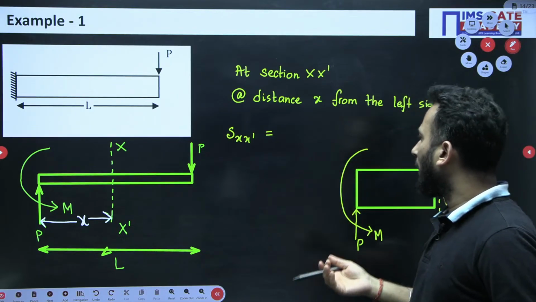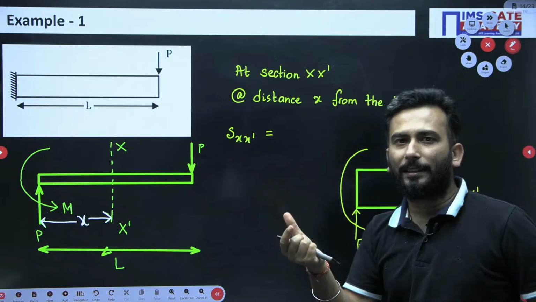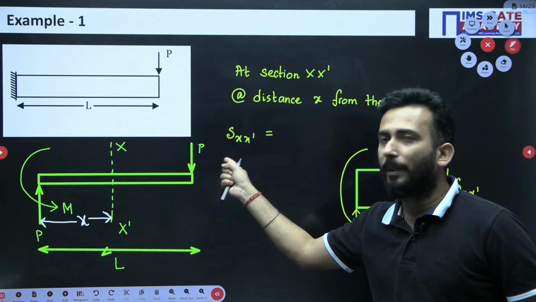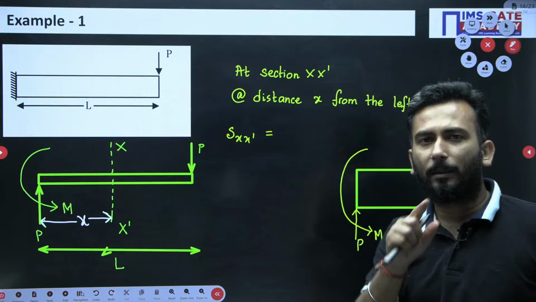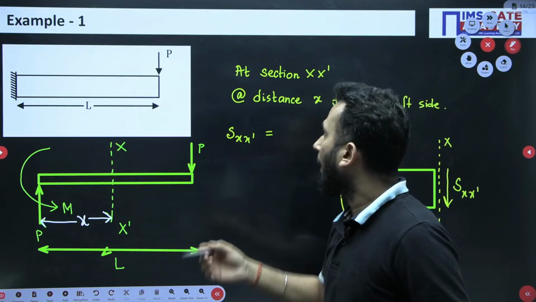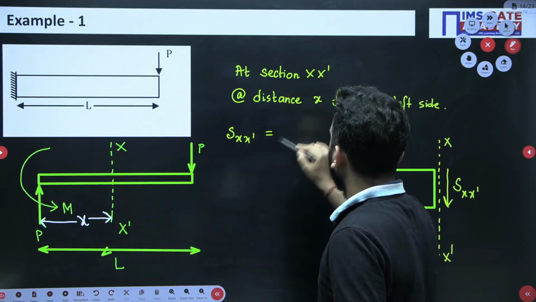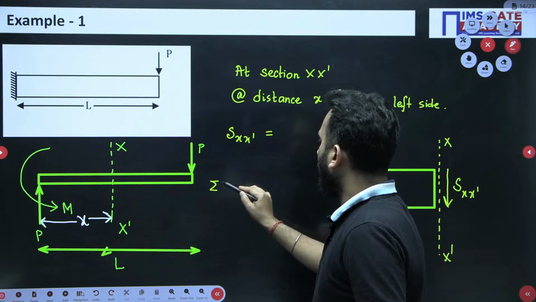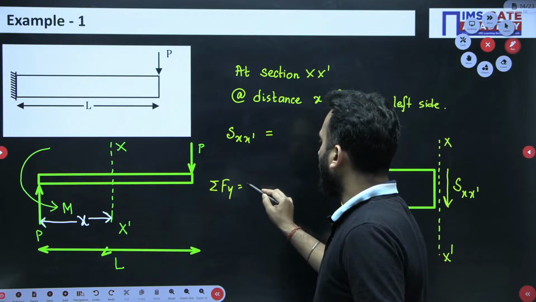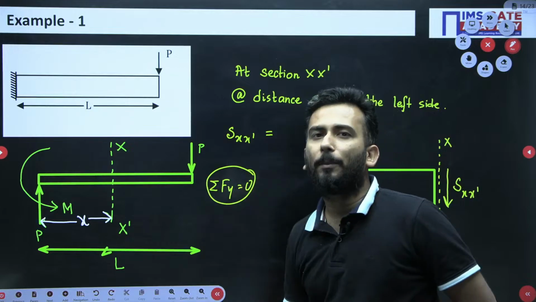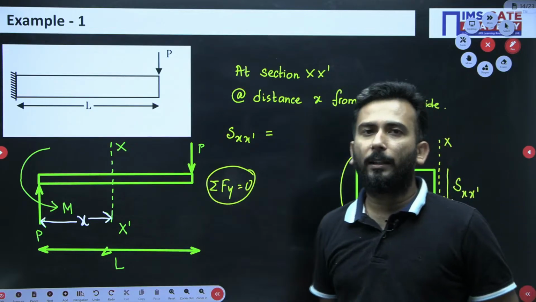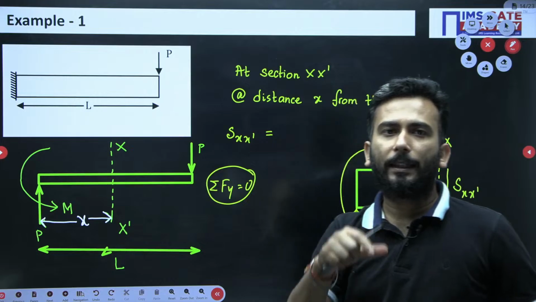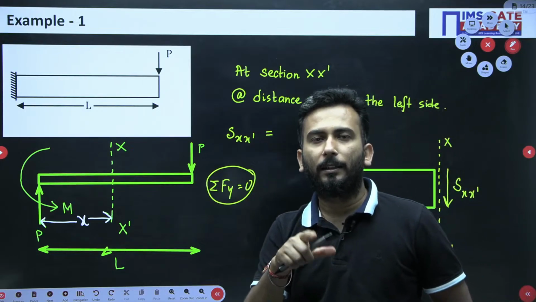So two things you can find out directly. You can write out what is XX dash directly, or if you want, you can apply summation Fy equal to 0. That means you can write this equilibrium equation in the y direction equal to 0. This is what I am doing: all the transverse forces acting in the transverse direction.